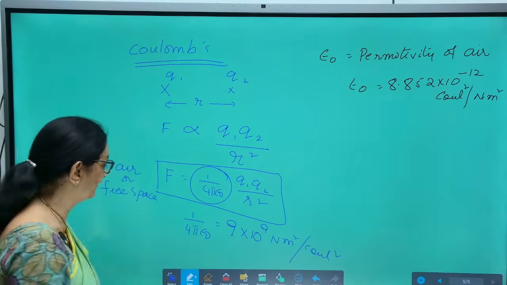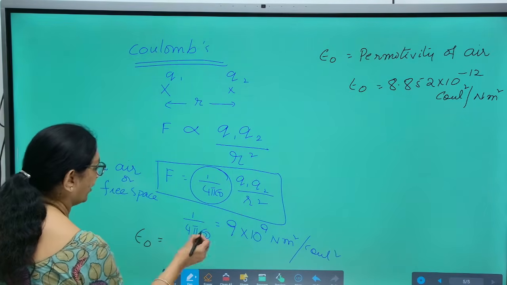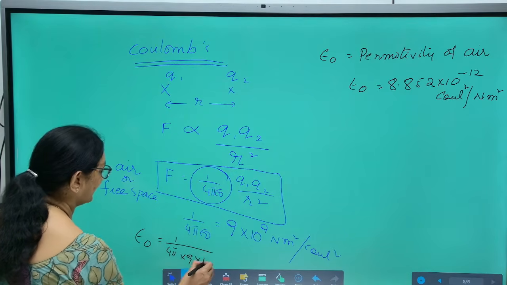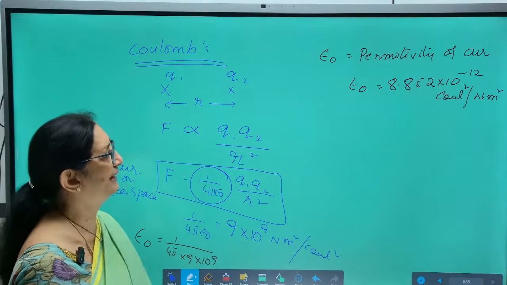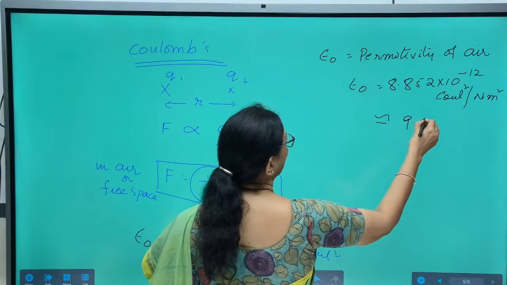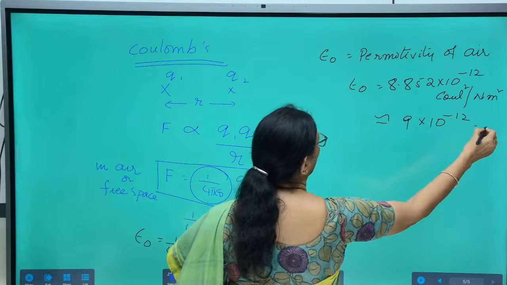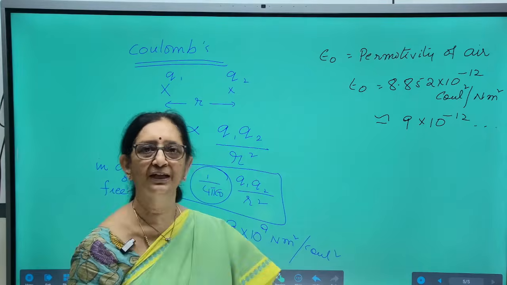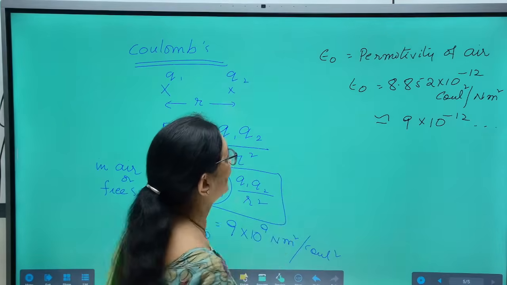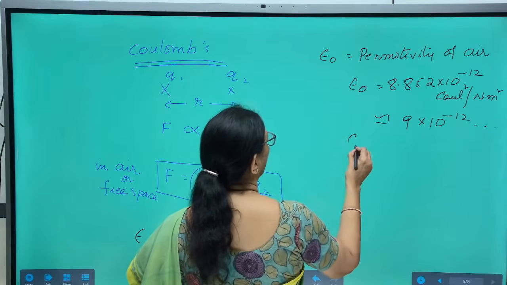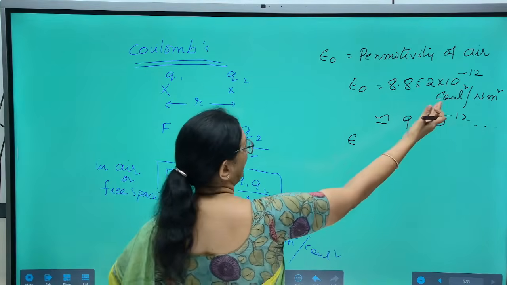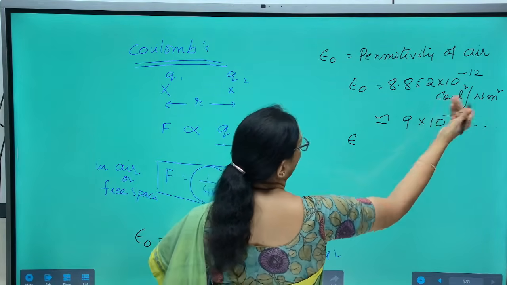Actually, from this expression, epsilon naught is equal to 1 by 4 pi into 9 into 10 to the power of 9. If you simplify, you get 8.852. While solving problems, we approximately take it as 9 into 10 to the power of minus 12 Coulomb square per Newton meter square. And in units and dimensions, we will be doing problems based on the dimensional formula for epsilon naught. Actually, the dimensional formula for epsilon naught is so simple from this expression.